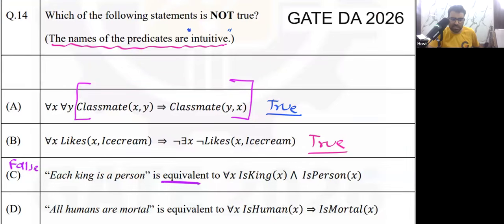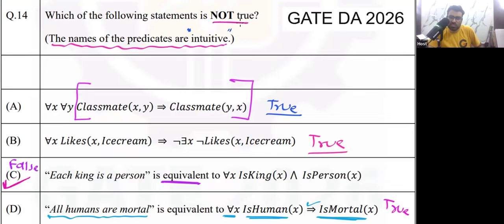What about option D? All humans are mortal. This is the same template, all A's are B's, and this is equivalent to for every x, if you are A, then you are B. So this statement is actually true. The question is asking which are not true, so the answer will be option C only. I hope you understood this question. Now let's move on.